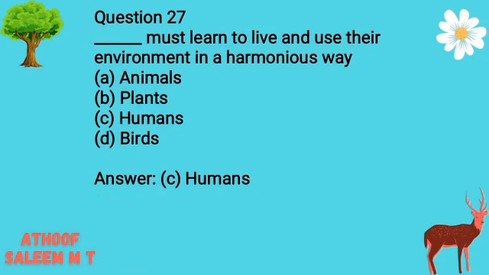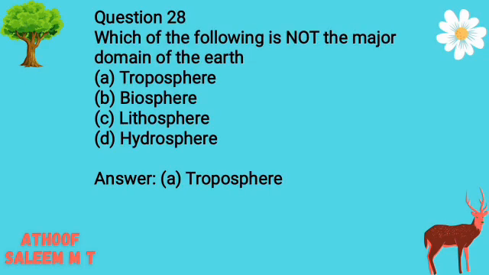Question 27. Blank must learn to live and use their environment in a harmonious way. Options A. Animals. B. Plants. C. Humans. D. Birds. Answer C. Humans. Question 28. Which of the following is not the major domain of the Earth?